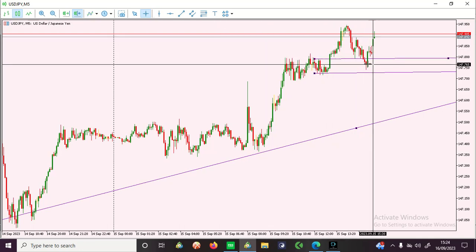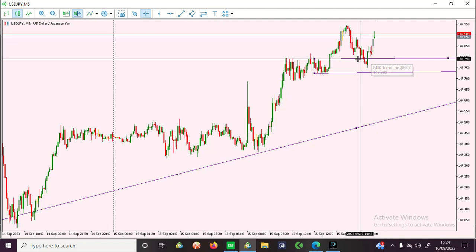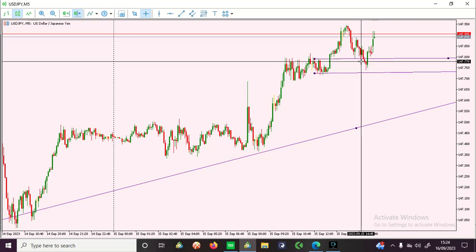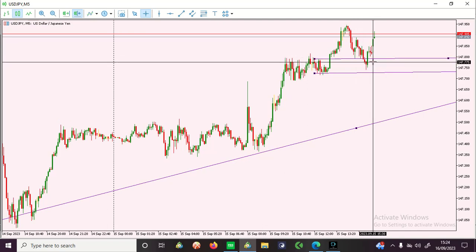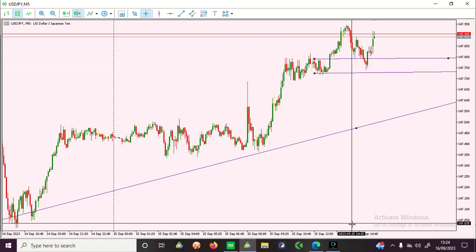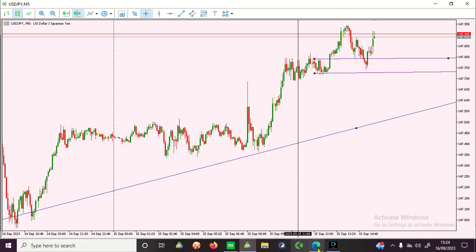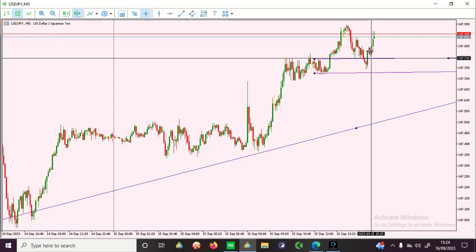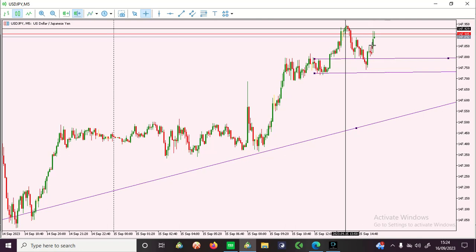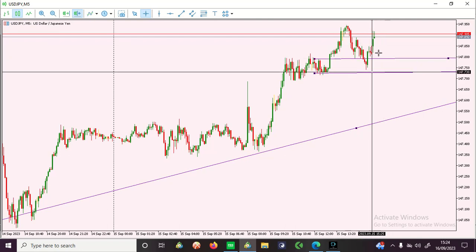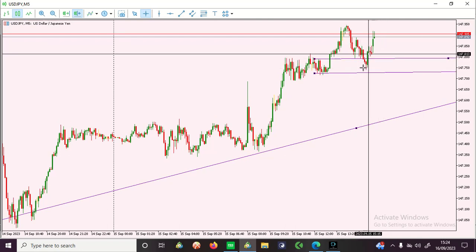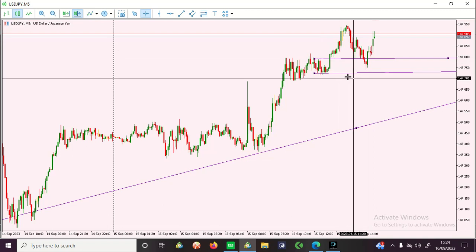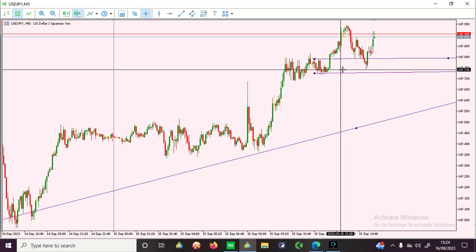I began to buy the market. I bought this market very well at this very area. So before the data was released, I had already bought USD JPY, and immediately the data was released, the market spiked up here. That's why I told you that this market is not as volatile as those, but we made a lot of profit from here. If we stick to this process, we make a lot of money trading this fundamental news.